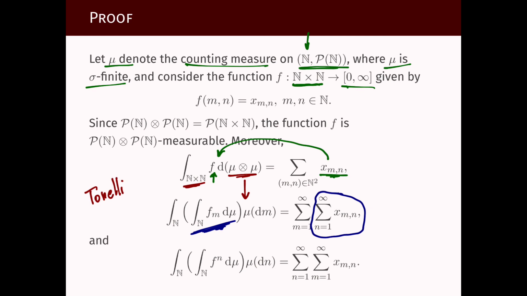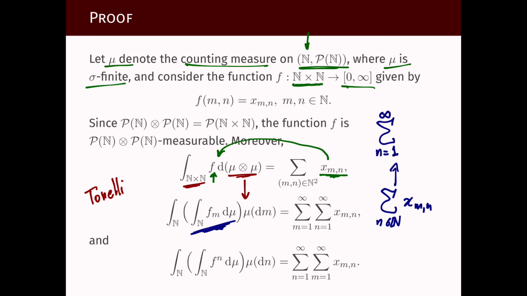And since these are non-negative numbers, I can write the sum, instead of writing the sum over n belonging to N of x_mn, in this previous language, as the sum going from 1 to infinity. The difference between this notation and that notation is that here we are implying some order in which you compute the sum. But the order does not really matter when all these terms are non-negative.